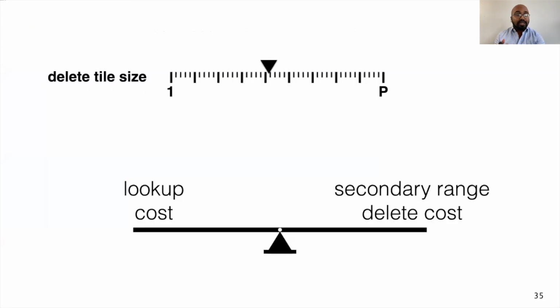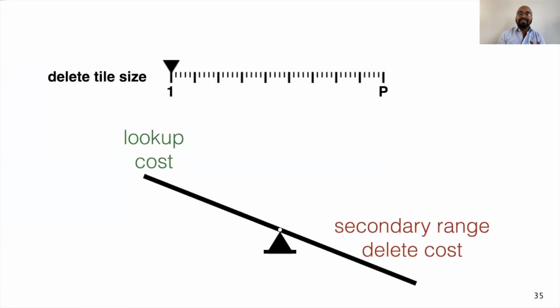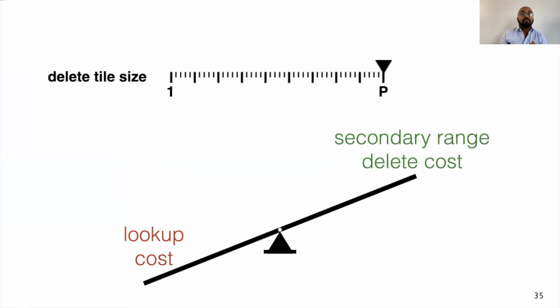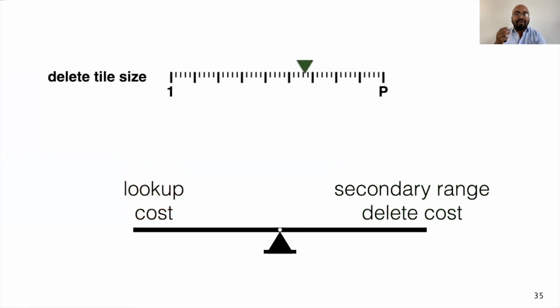While a smaller delete tile size increases the cost for secondary range delete operations, a larger delete tile size increases the cost for primary lookups. Lethe strikes a balance between these two by finding the sweet spot based on the workload characteristics and the performance requirement. And for different workloads, this sweet spot is different.